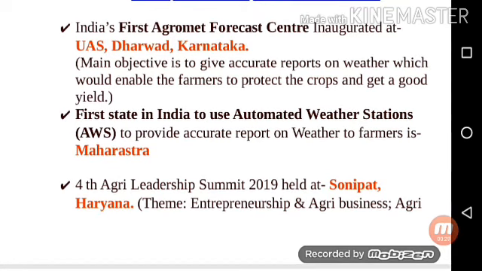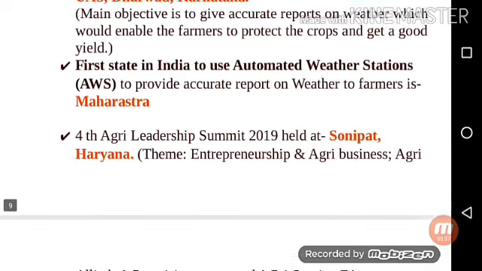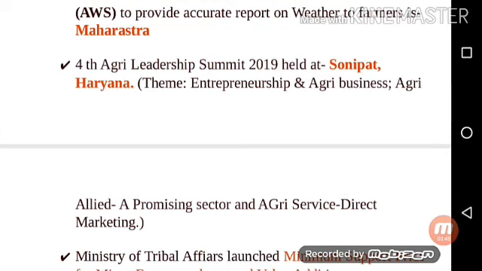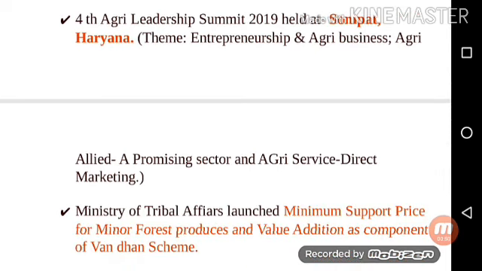The first state in India to use Automated Weather Stations (AWS) to provide accurate weather reports to farmers is Maharashtra. The 4th Agri Leadership Summit 2019 was held at Sonipat, Haryana. The theme is Entrepreneurship and Agri-Business, Agri-Allied a promising sector, and agri-service direct marketing.